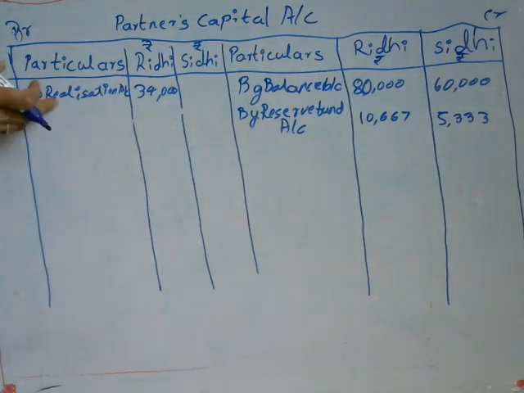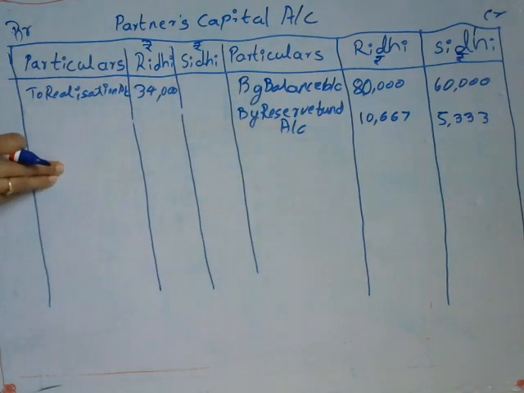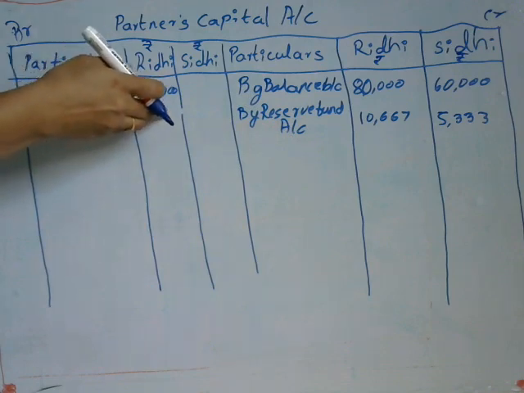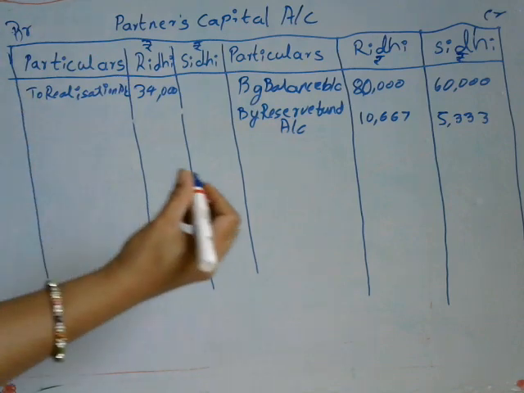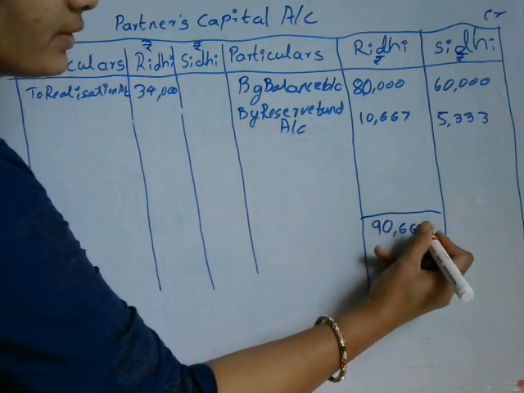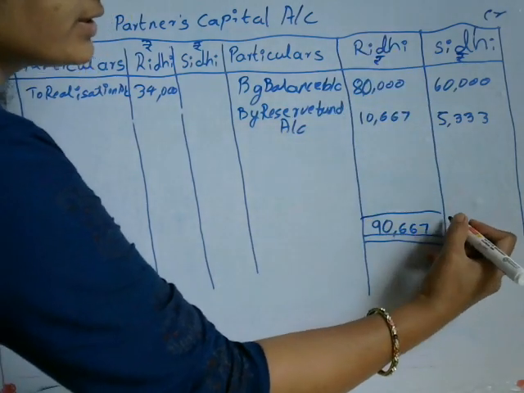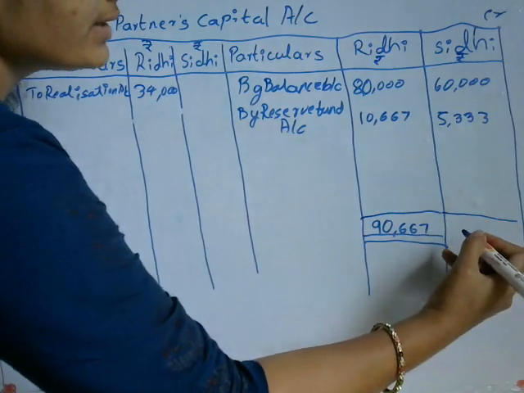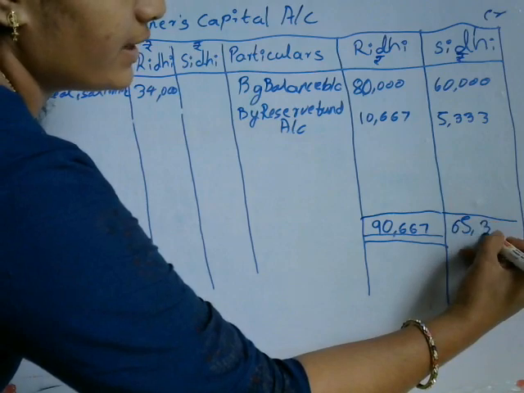And next, in the realization account, the credit side amount is more and the debit side amount is less. So the realization account is 34,000, and we need to find out the realization loss. This is the loss for the partners' capital account. So the total amount for Riddhi is 90,667 rupees, and for Siddhi it is 65,333 rupees.